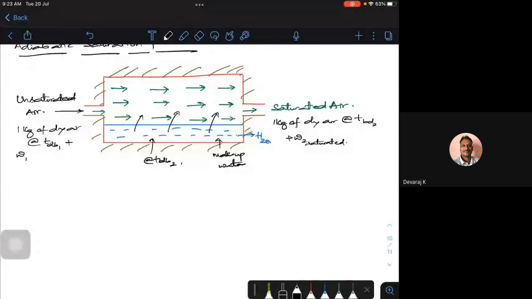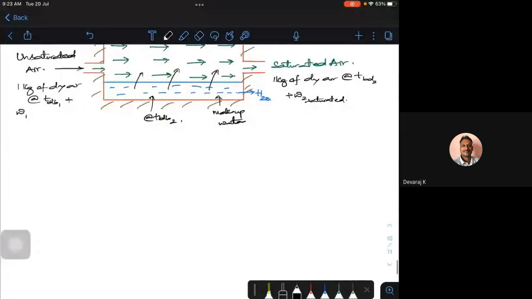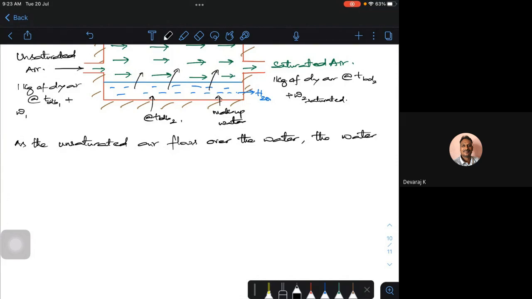Okay, let me write whatever I discussed now. So in the insulated chamber, as the unsaturated air flows over the water, the water evaporates, and the specific humidity, what will happen?